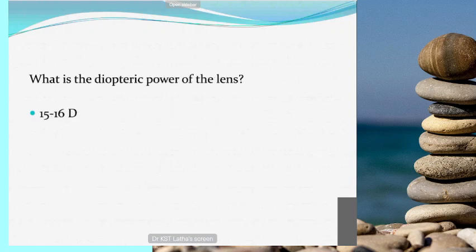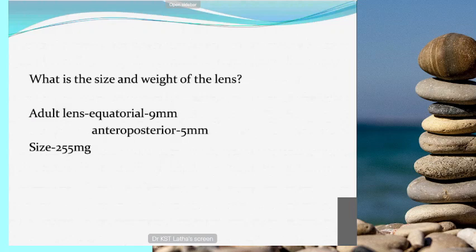So what is the dioptric power of the lens? The whole dioptric power of the eyeball is 60 diopter, whereas the lens is only 15 to 16 diopter. So the other remaining structures form the balance, the 45 diopters. So the total refractive power of the eyeball is 60 diopter.